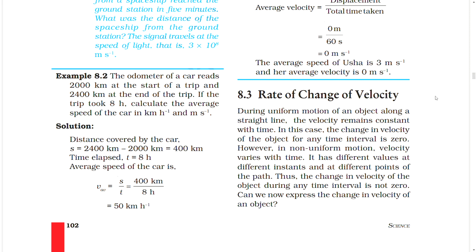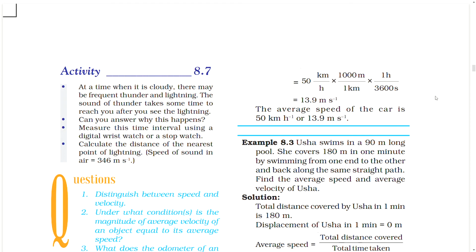Average speed of the car is VAV equal to S by T, 400 km by 8 hour, equal to 50 km per hour. Equal to 50 km per hour into 1000 meter per 1 km into 1 hour by 3600 second, equal to 13.9 meter per second. The average speed of the car is 50 km per hour or 13.9 meter per second.